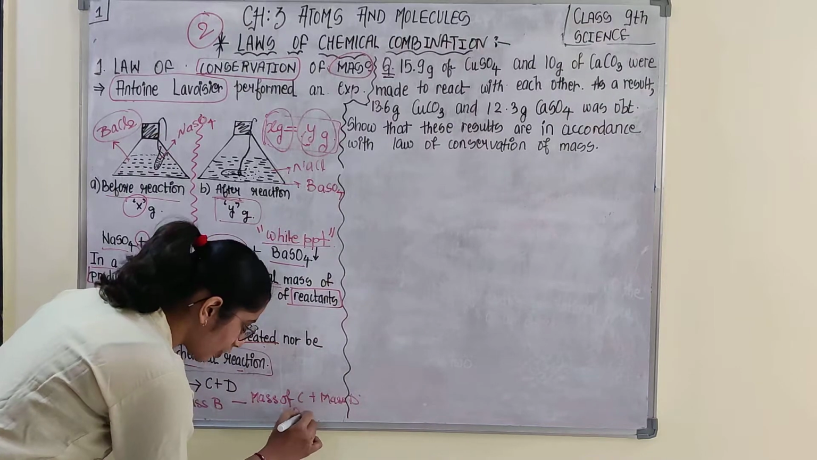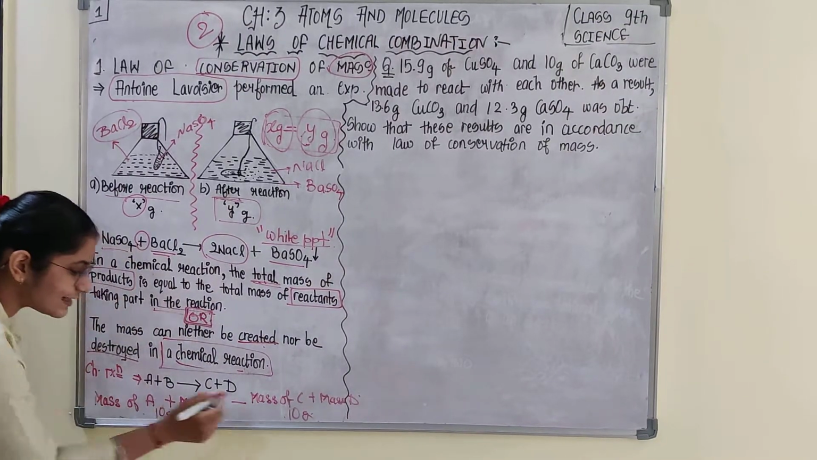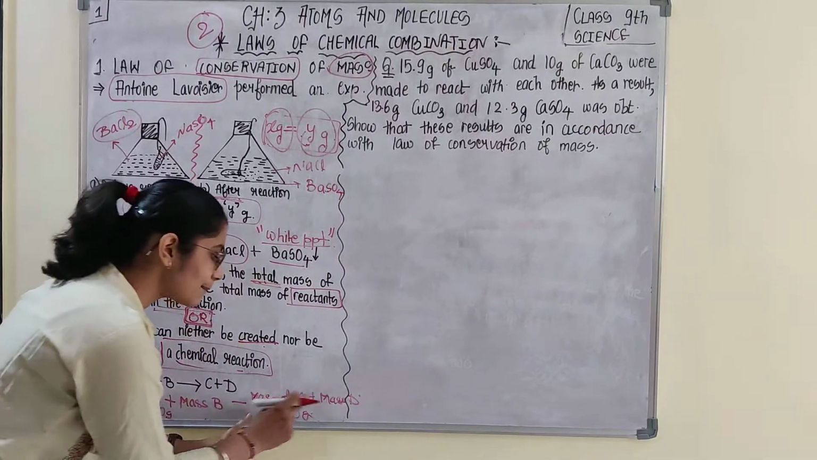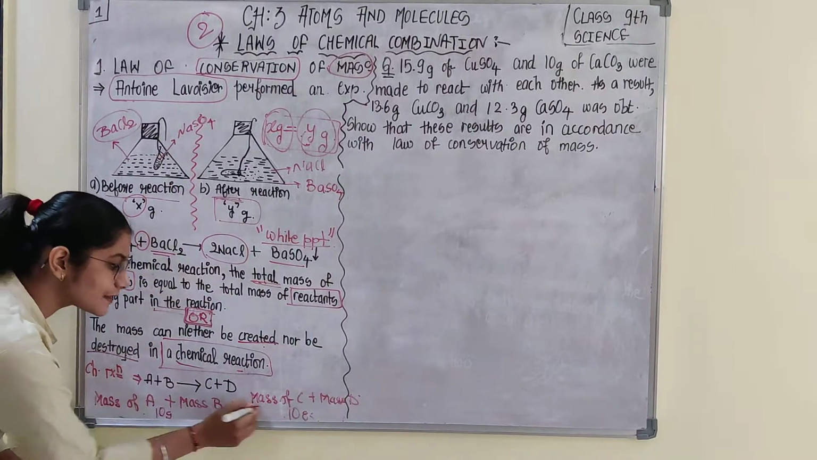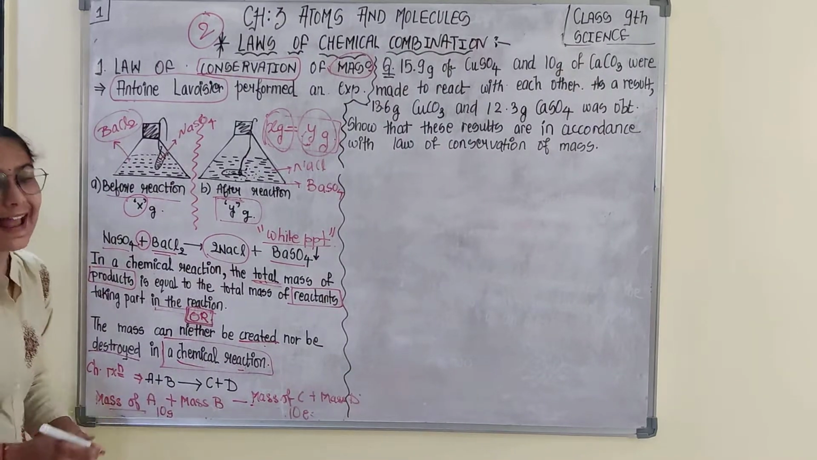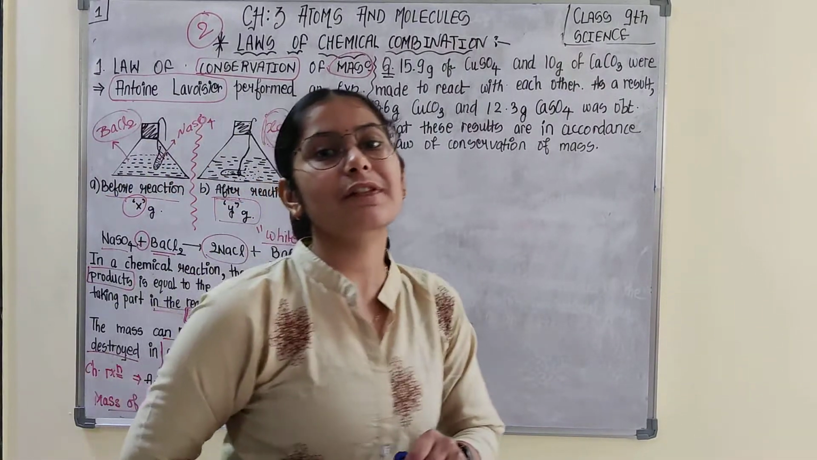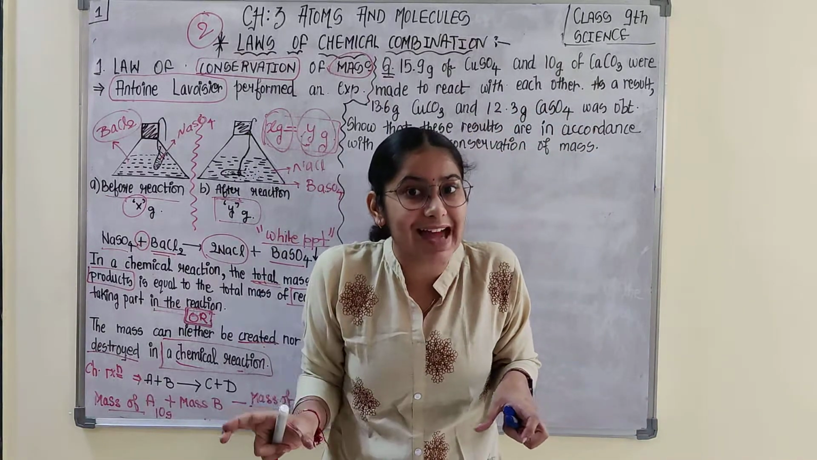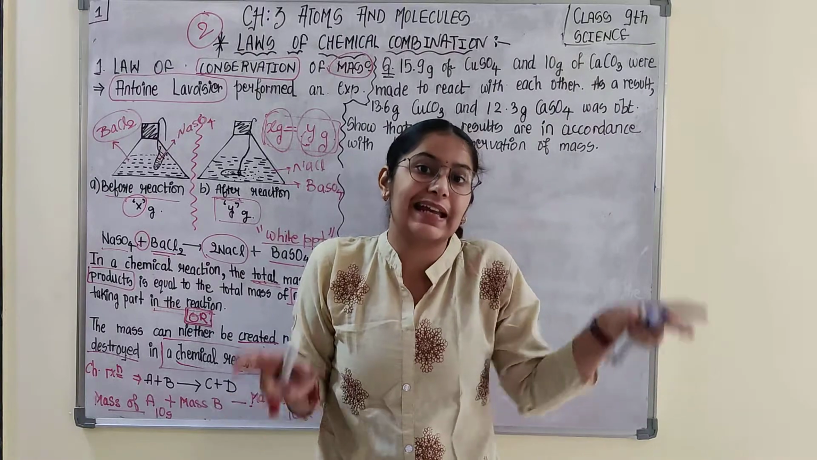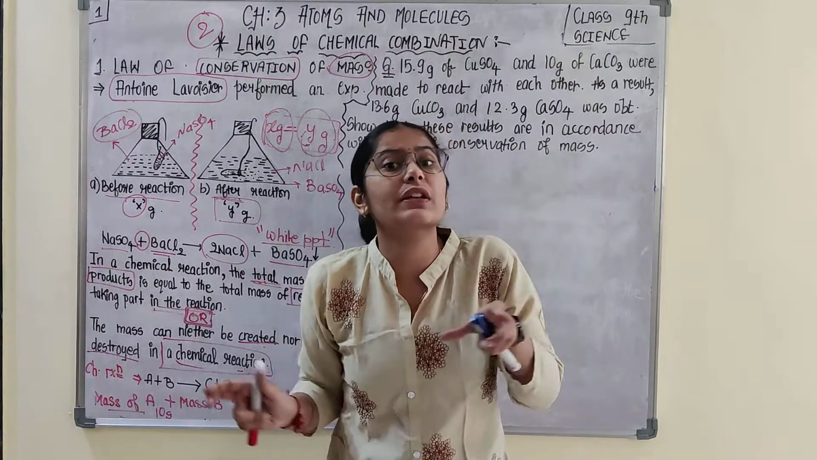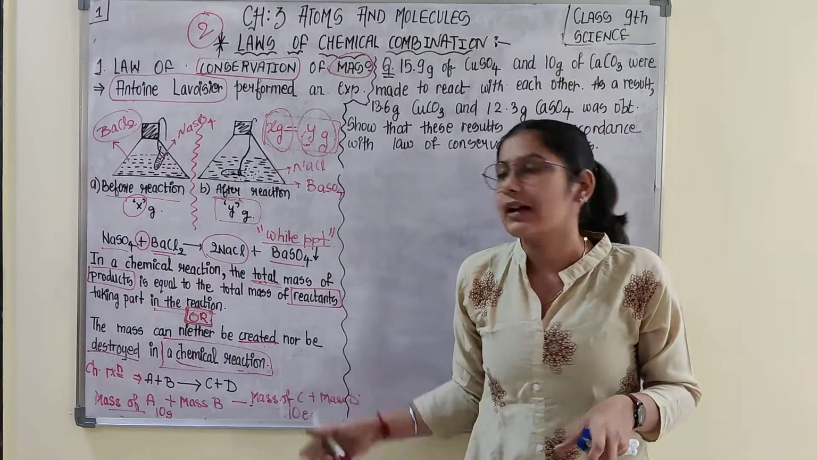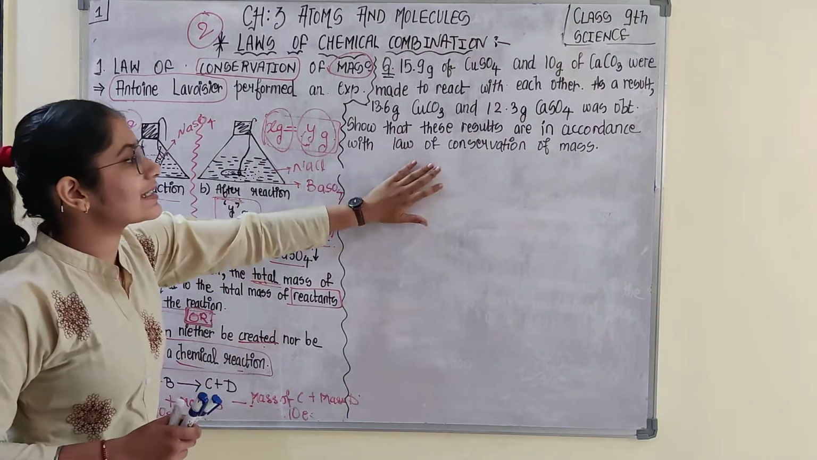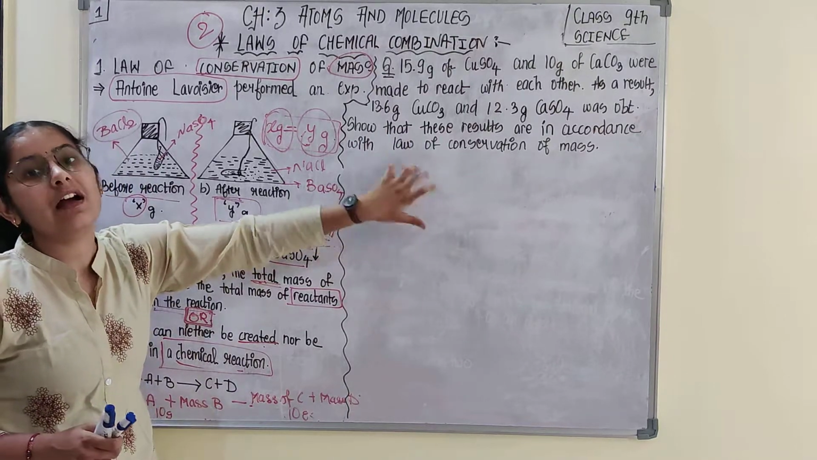So the total mass of product and reactant is same. The mass of A plus B is 10 gram, so the mass of C plus D is also 10 gram. Although mass of C is not equal to mass of A. Trying to say is the mass of individual reactant and product may differ, but the total mass of reactants and total mass of products in a chemical reaction would remain same. If not getting, then we would be understanding this law of conservation of mass with a numerical.